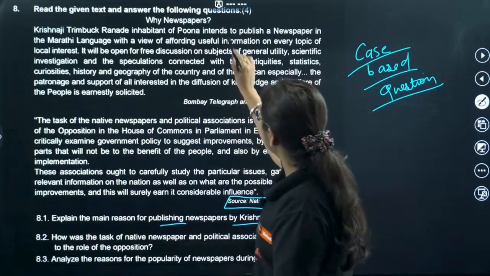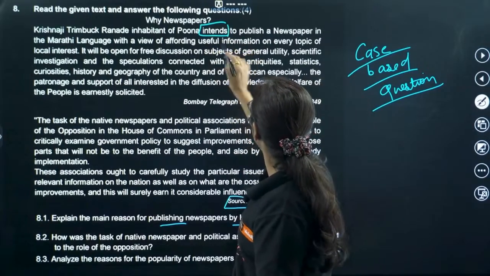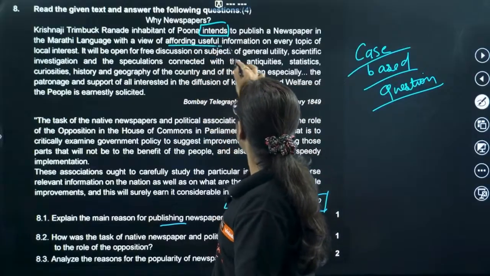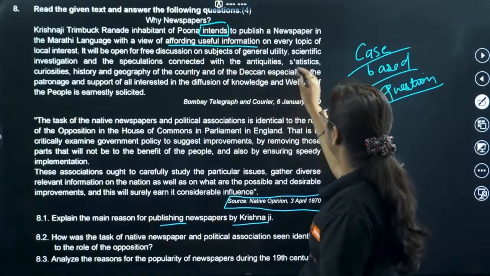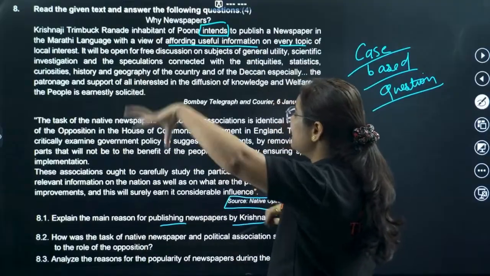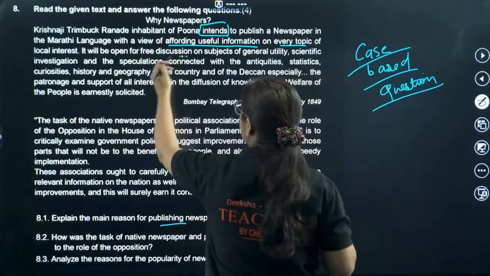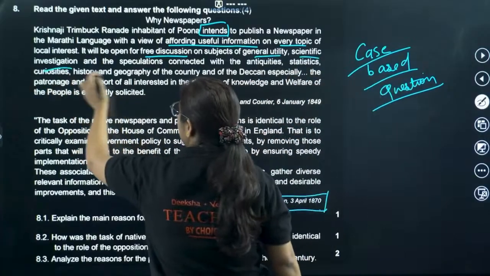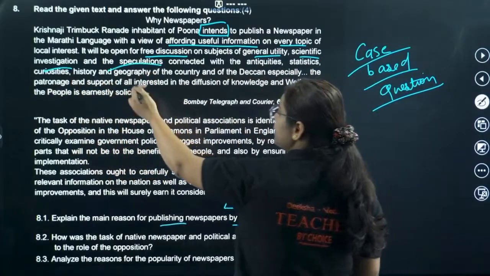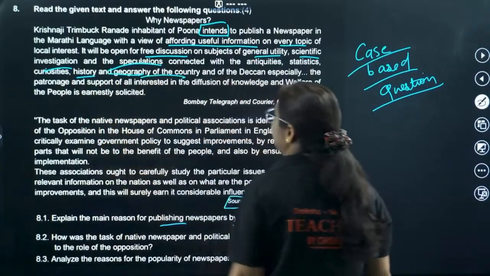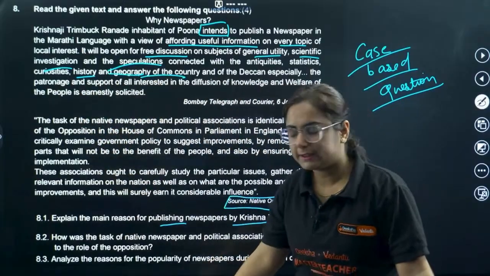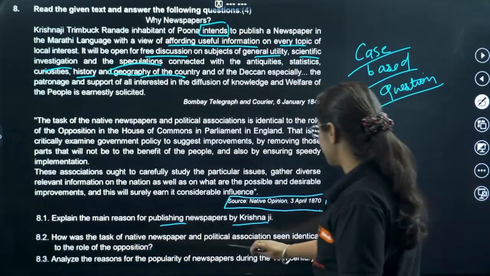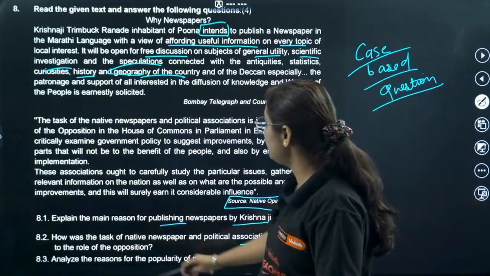So he intends, okay, we get the intention in the first line itself, because he wanted to afford useful information on every topic. So basically he wanted free discussion on subjects of general utility, scientific investigation, speculation. So for that discussion, history, geography of the country, everything, he wrote the newspaper. That's it.